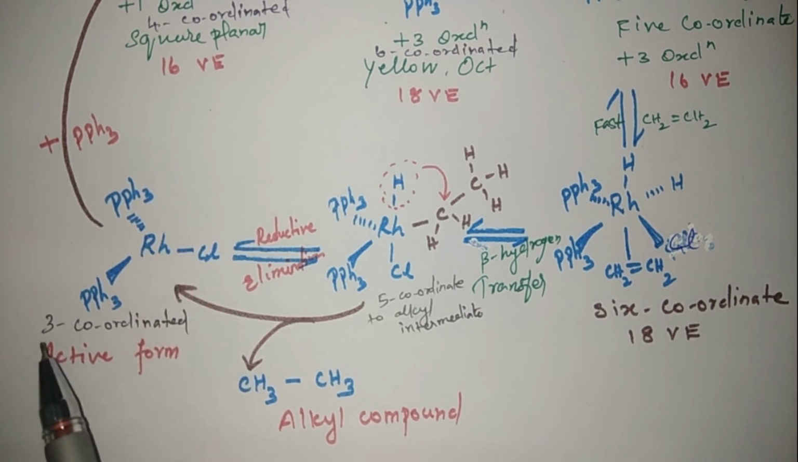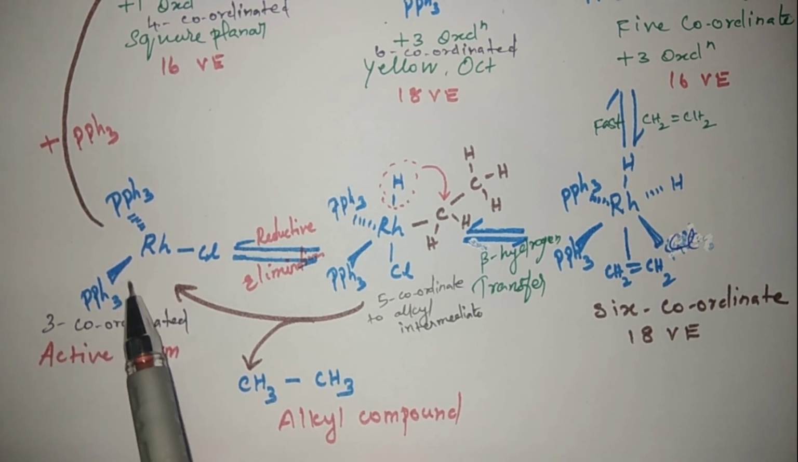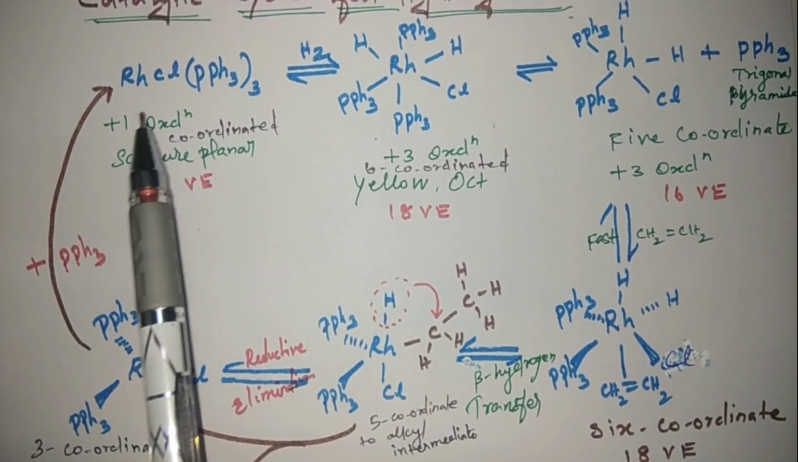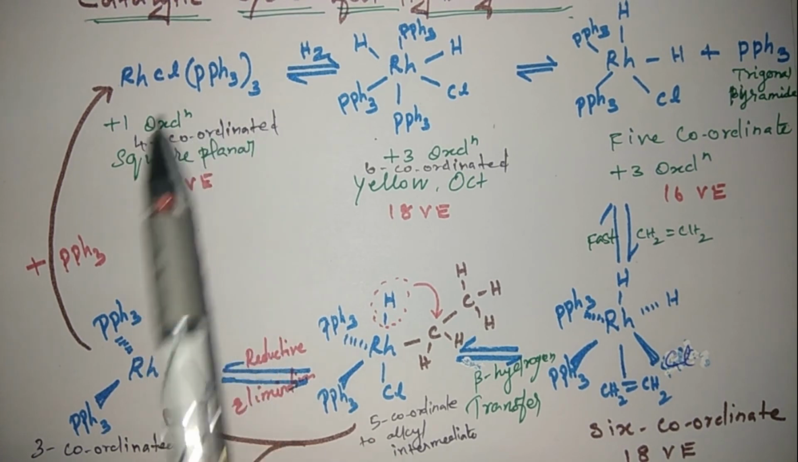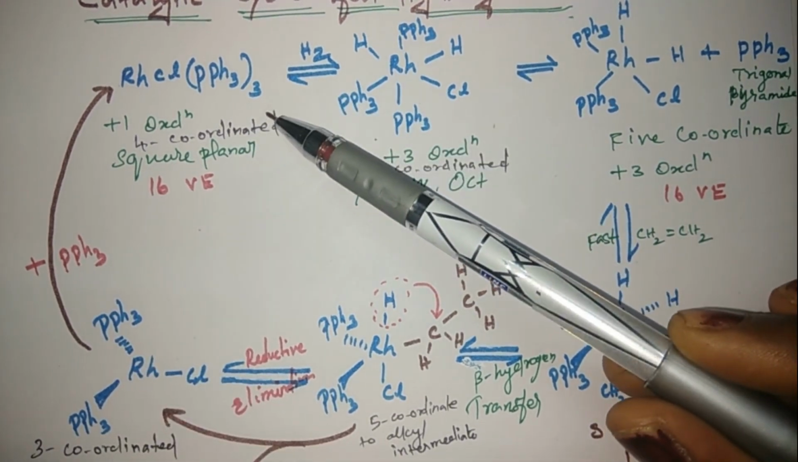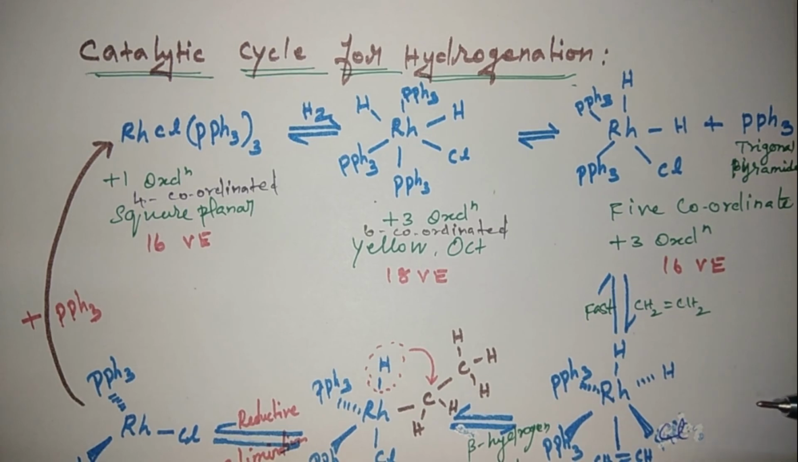This complex is a 3 coordinated complex. It is an active form of Wilkinson catalyst. To this 3 coordinated complex, when we add the PPh3 ligand, we get rhodium Cl(PPh3) thrice. It is a 4 coordinated complex. It is in the form of a T structure. It is square planar structure. It is a continuous process. This is the way of the catalytic cycle for hydrogenation of alkene.